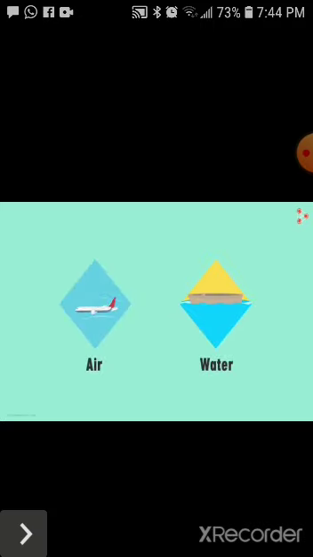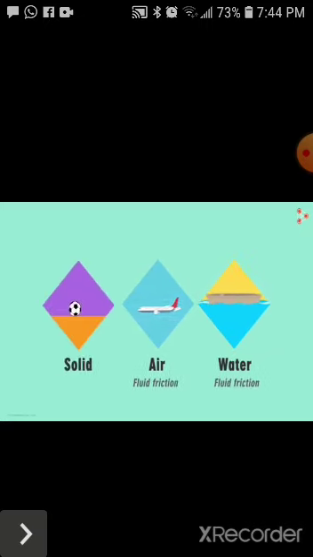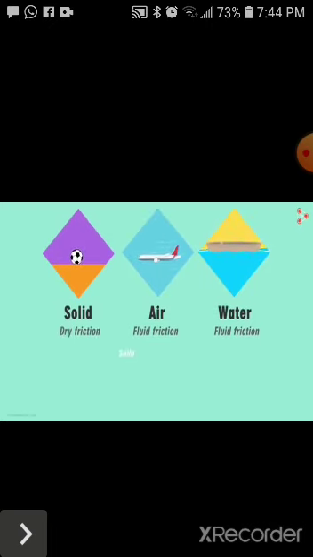Does friction exist only between solid parts? Not necessarily. Friction is offered by fluids like air and water as well. This force of friction due to fluids is referred to as fluid friction. The friction we've seen between solid parts is referred to as dry friction. The major states of matter are solid, liquid, and gas, and liquids and gases are generally referred to as fluids. Why are liquids and gases considered to be fluids? One common characteristic of fluids is that they have no fixed shape and can be easily deformed.